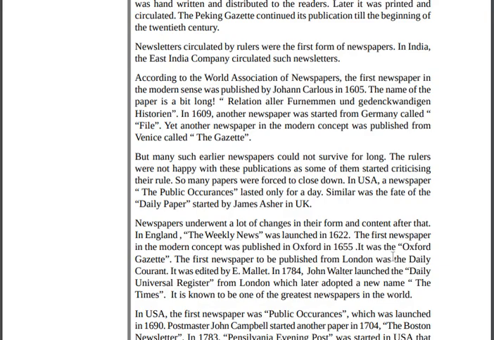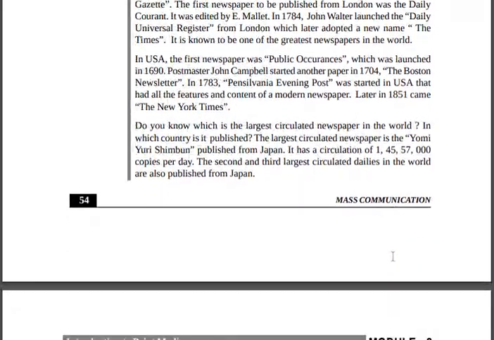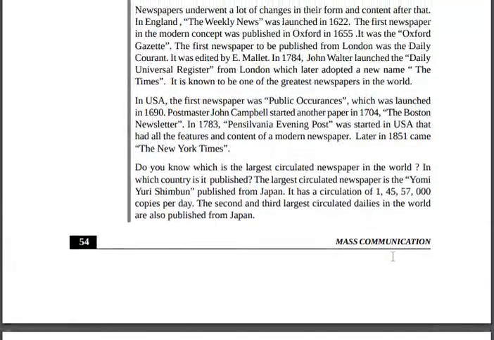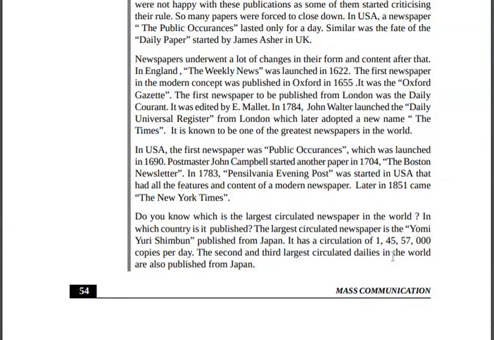Newspapers underwent a lot of changes in their form and content after that in England. Newspapers have gone through many changes. If you read a newspaper today, it is very changeable, but if you see the past, it was very different. It changed totally.